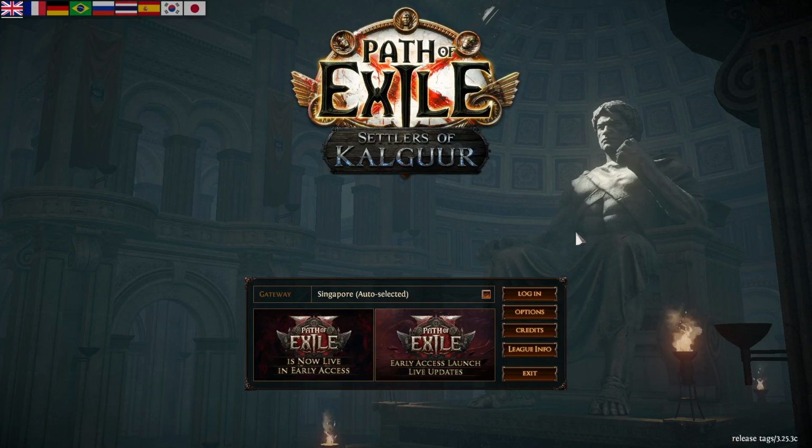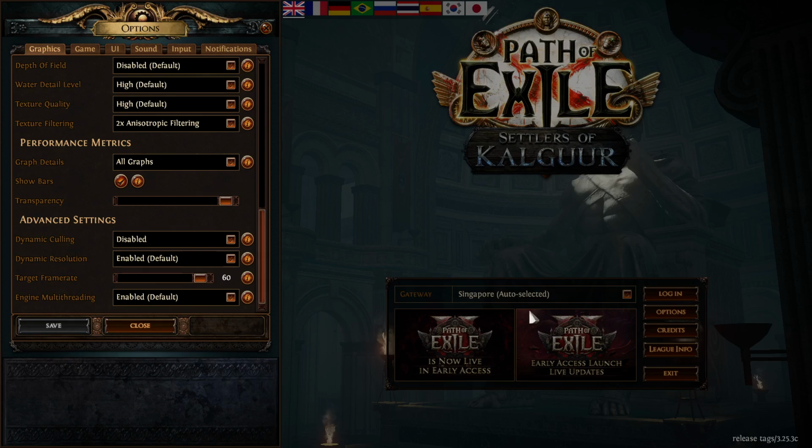Hello everyone, if you want to enable or disable the engine multi-threading in the new Path of Exile 2 game, the setting is the same for both Path of Exile 1 and Path of Exile 2. So what you need to do is simply click on the option button.